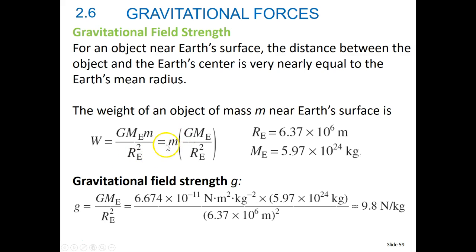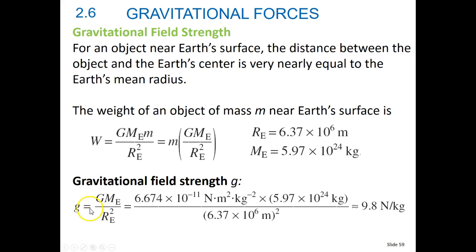We're going to factor out the m and look at that gravitational strength g. So gravity is equal to big G times the mass of the Earth all over the radius of the Earth squared.